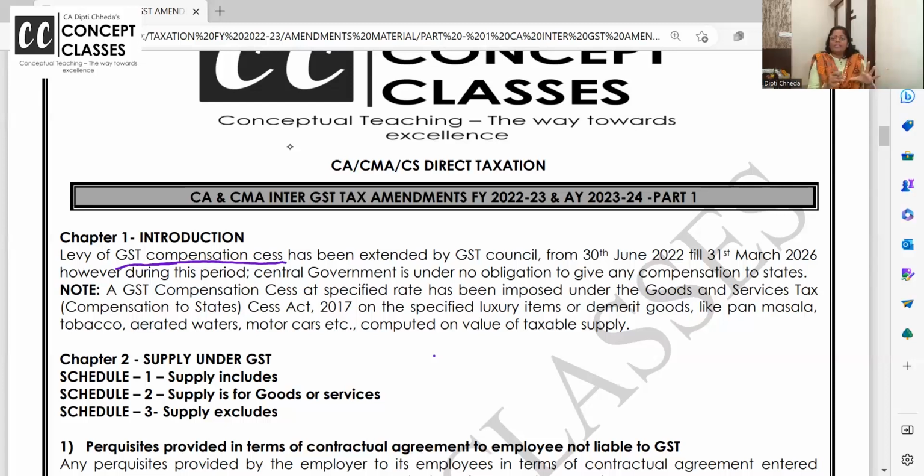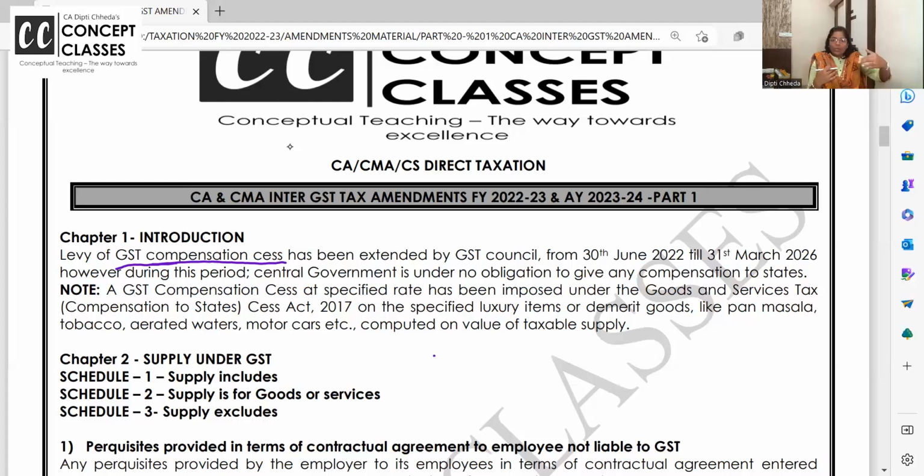Frankly speaking, the purpose of collecting the GST compensation cess, this money was all going to the central government and they were reimbursing the state government. When state governments converted themselves from VAT to GST, they had huge losses, कि जो VAT set off होना है वो तो नहीं होगा.